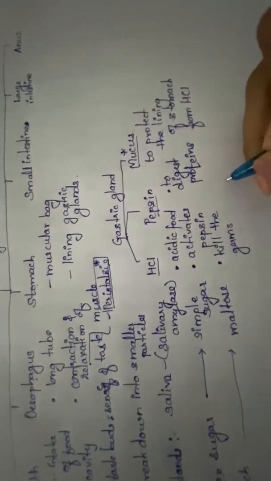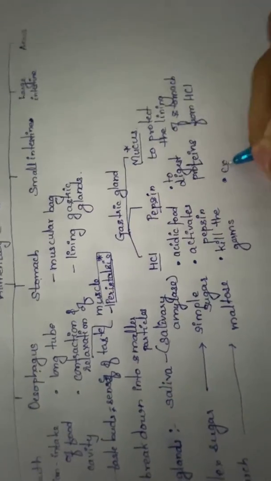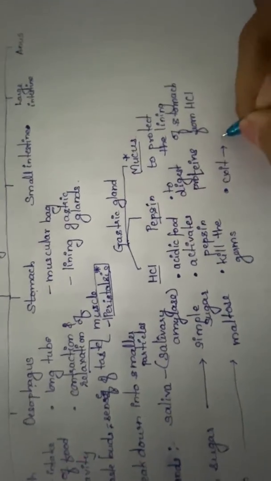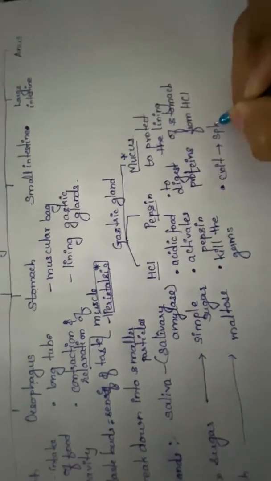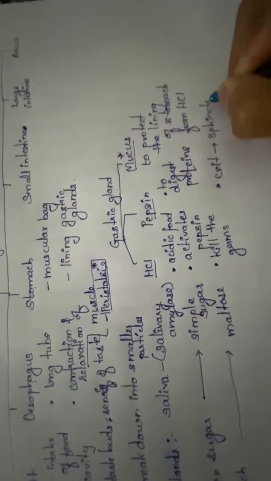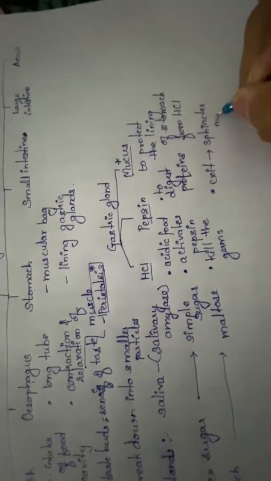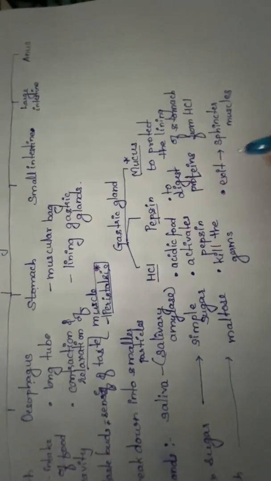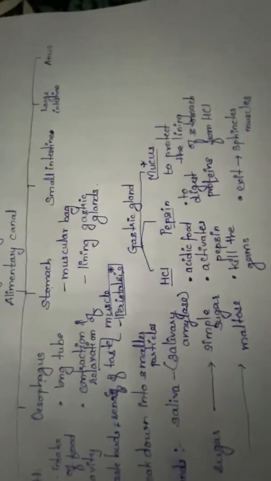Here, the exit of food from stomach is guarded by special muscles, that those are sphincter muscles. So this name you should remember, that exit of food from stomach is guarded by sphincter muscles. Right, now the food has entered small intestine.